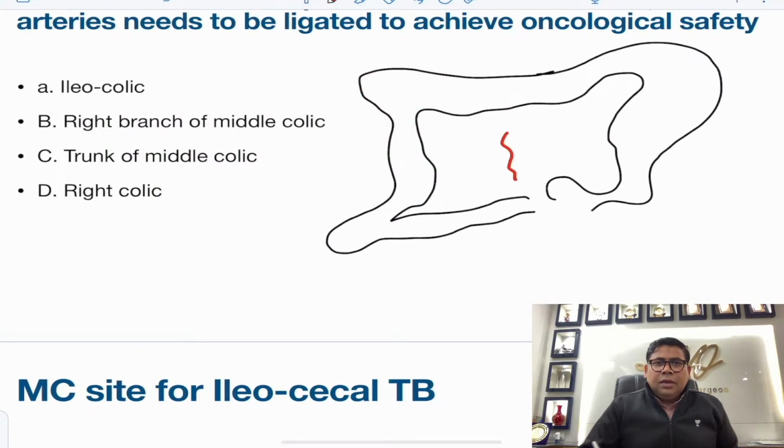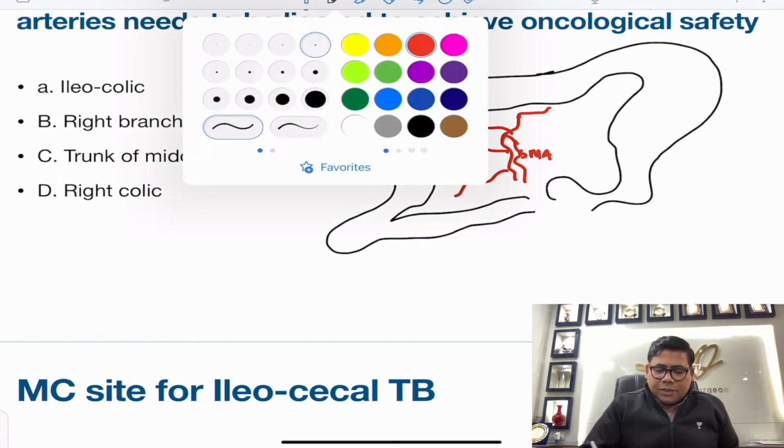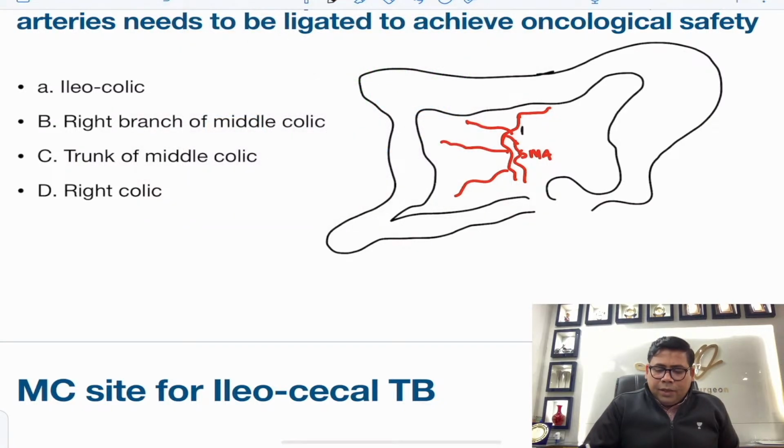So this is the superior mesenteric artery, and out of which this is ileocolic, this is right colic, and this is middle colic branch. So this is superior mesenteric. So what are the vessels that you are seeing here? This is the middle colic, this is the left branch of middle colic, this is the right branch of middle colic, this is the right colic, and this is the ileocolic.